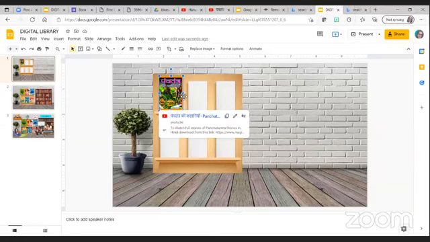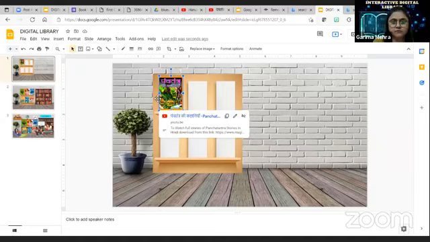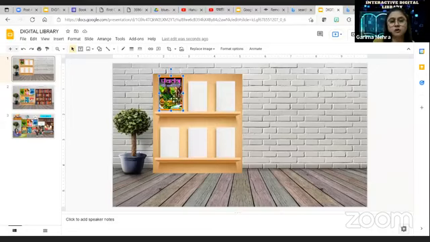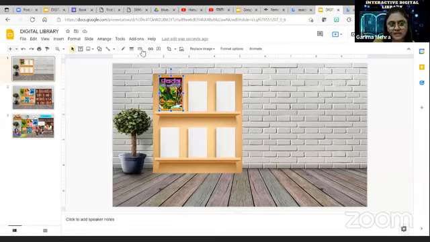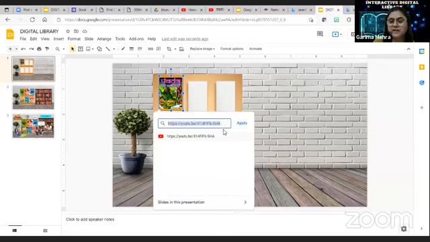Ma'am, can you quickly repeat the process of the hyperlink, and show where they can find it? Sure. We took the cover page of the book. The second step is how we create a hyperlink, and this is the main thing. These are the tools over here, and this is the link tool. We have to click on this, paste the link of the YouTube video over here and then apply. That's it.